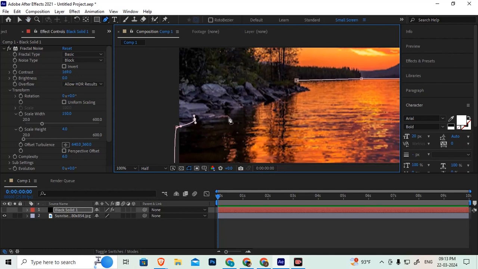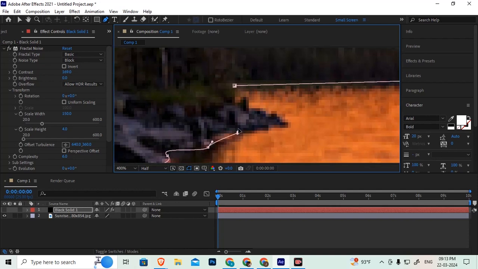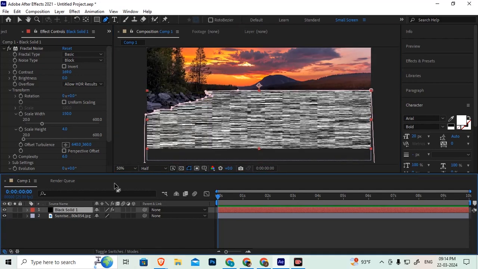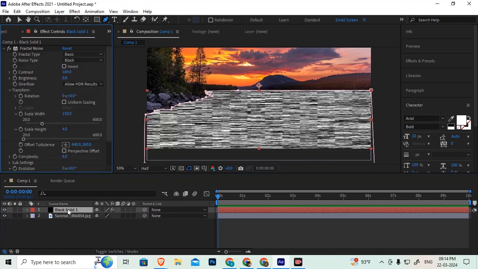So at this position, just match with the rocks. See this. So now it is created and it is matching to the water level.